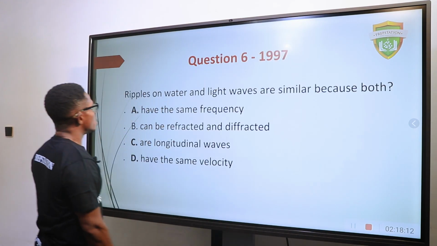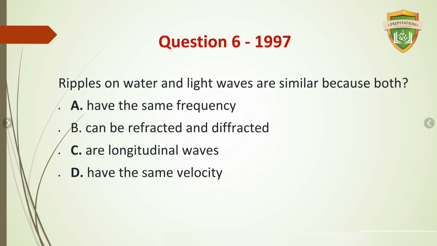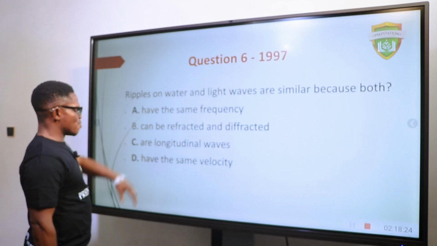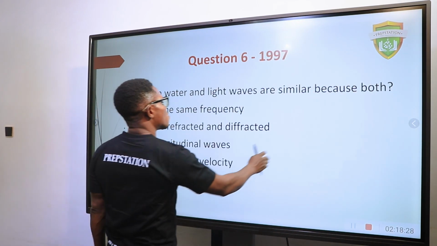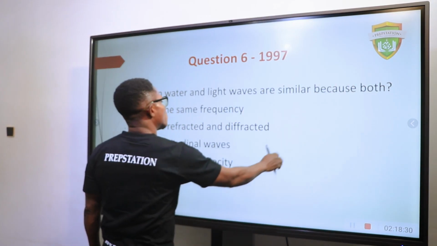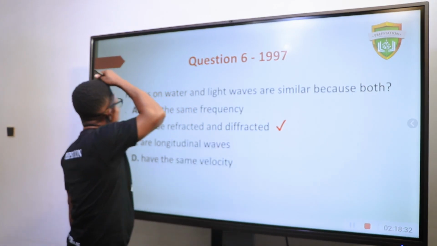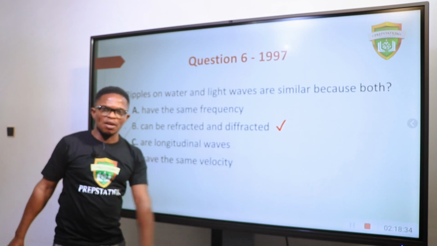Ripples on water and light waves are similar because both have the same frequency, both can be refracted and diffracted, both are longitudinal waves, or both have the same velocity. They don't have the same velocity. So the right answer is that both can be refracted and diffracted.